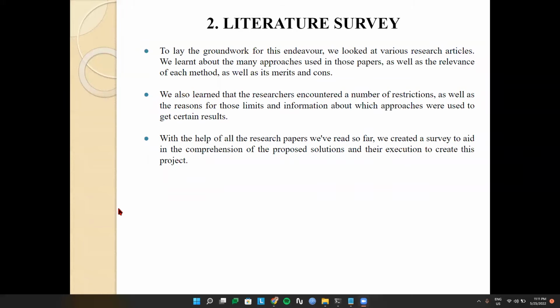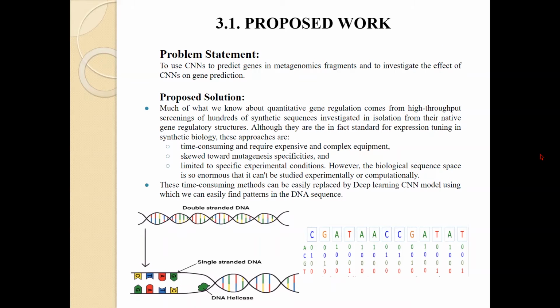So, in the literature section, we have given the findings that we got from the previous researchers and their papers, the problems that were being faced by them in the past, and what we can learn from them. We also got to know the previous generation project methods and the extent to which they were correct and give the results accurately. Our problem statement is to use CNN to predict genes in metagenomic fragments and to investigate the effects of CNN on gene prediction.